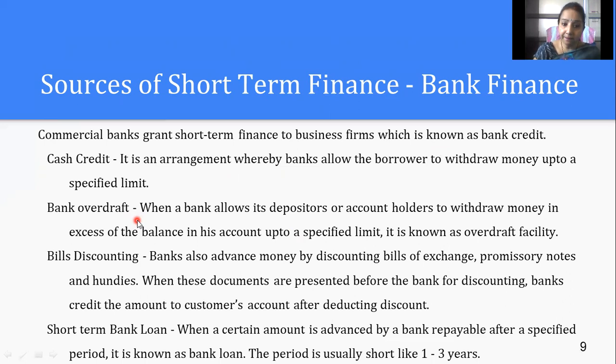Then discounting of bills of exchange, where the bank deducts some of the amount and pays you the rest. Short-term loans can also be taken, usually for a very small time period, for the specified period of the bank loan. So these are some of the short-term finances we can arrange for our business. This is one of the sources of finance.